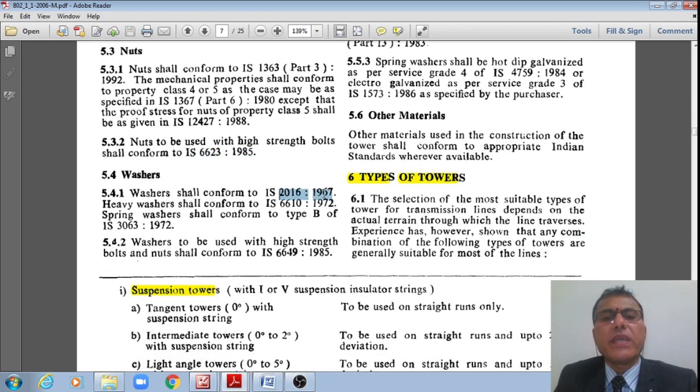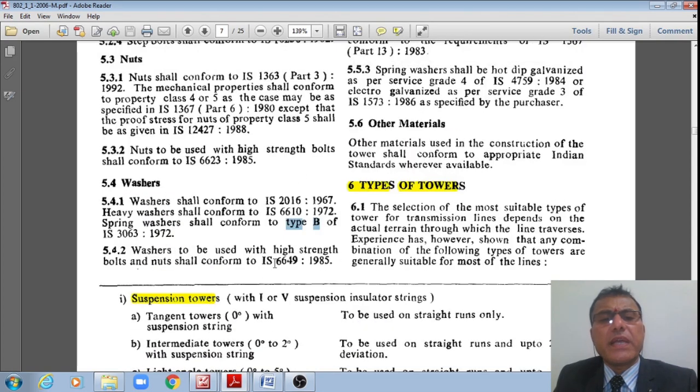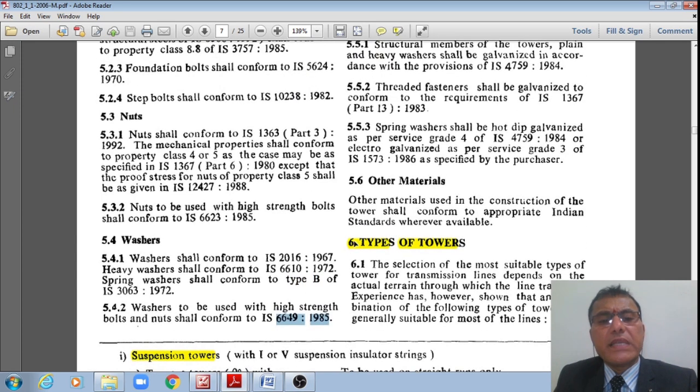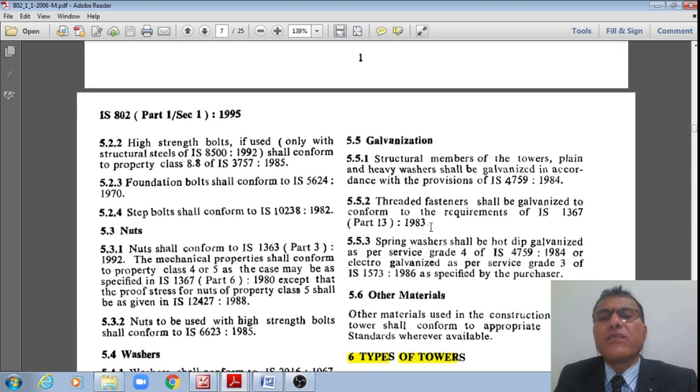They should be conforming to IS 2016 and 6610. For spring washers, they should be conforming to IS 3063 of type B. That is all the codal specifications, and high strength bolts and nuts should be conforming to IS 6694.